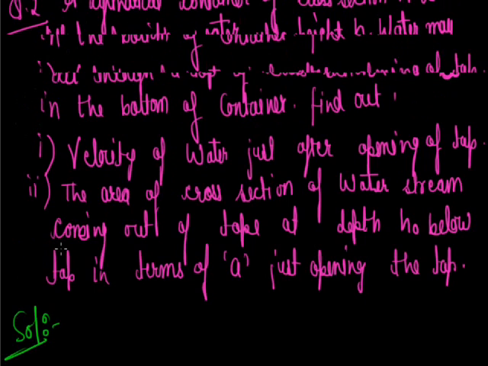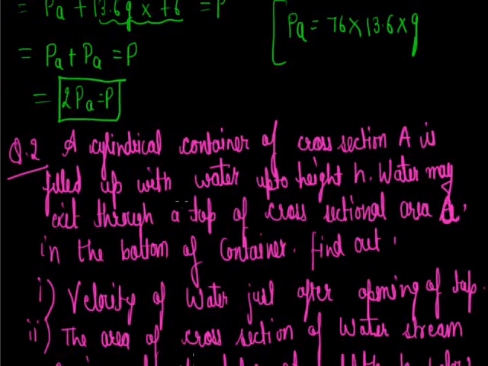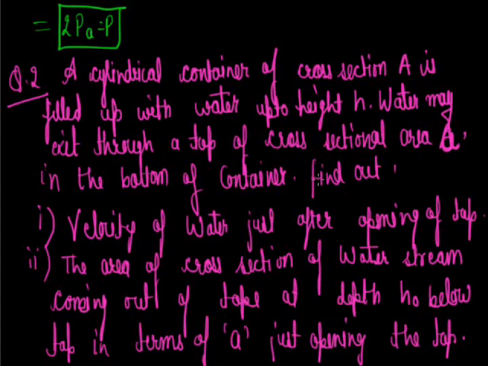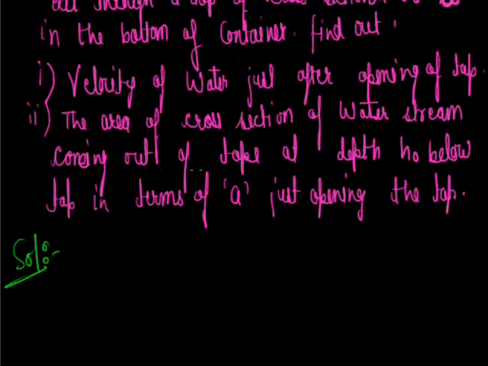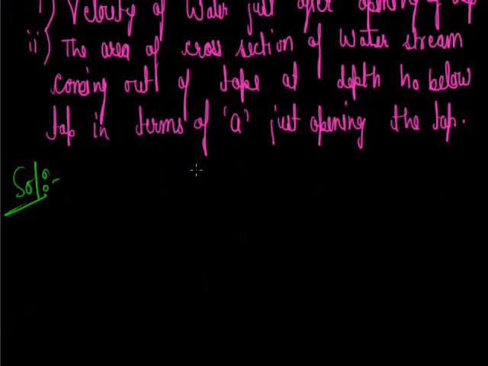As it is given in the question, a cylindrical container of cross section area capital A is filled with water up to height h. Water may exit through a tap of cross sectional area small a. So first we draw a diagram.